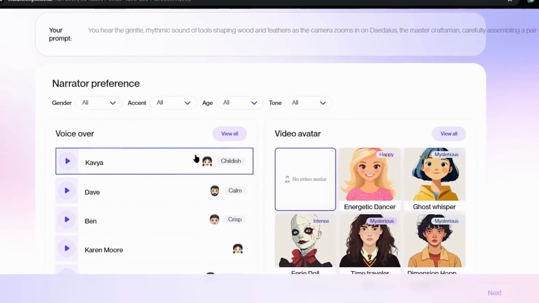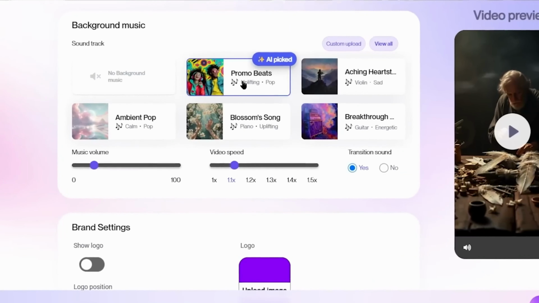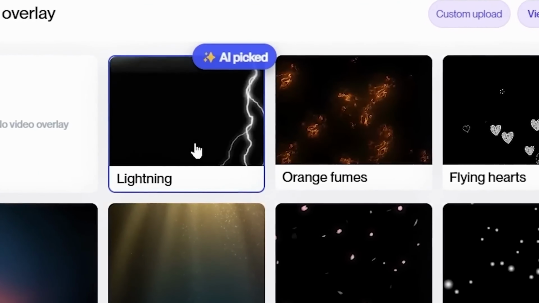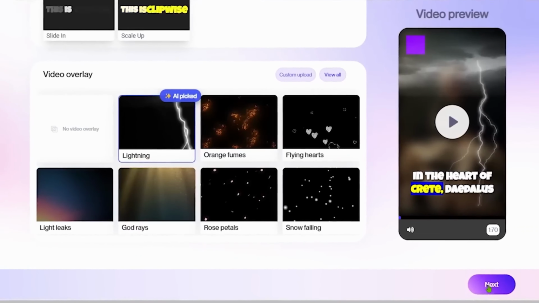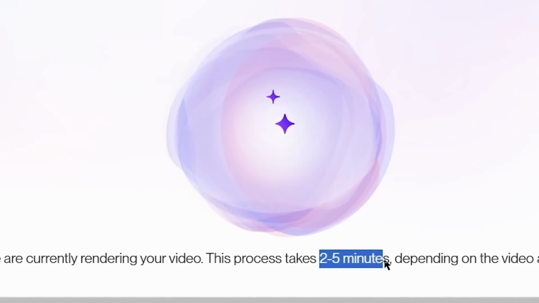You can customize it further by selecting a voiceover, adding effects, and including background music, which Clipwise AI can suggest for you. After a few minutes, your video will be ready. Download it and upload it to your YouTube channel. Repeat this process to create multiple videos quickly.